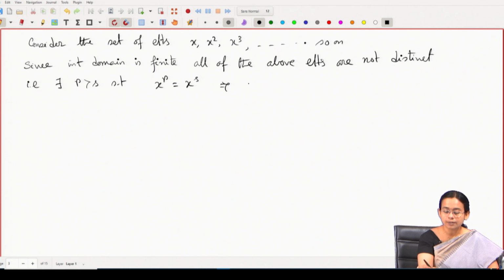So, this implies nothing but x to the power s, if I take out, then x to the power r minus s minus 1 is equal to 0. Now, here I will use the fact that it is an integral domain.